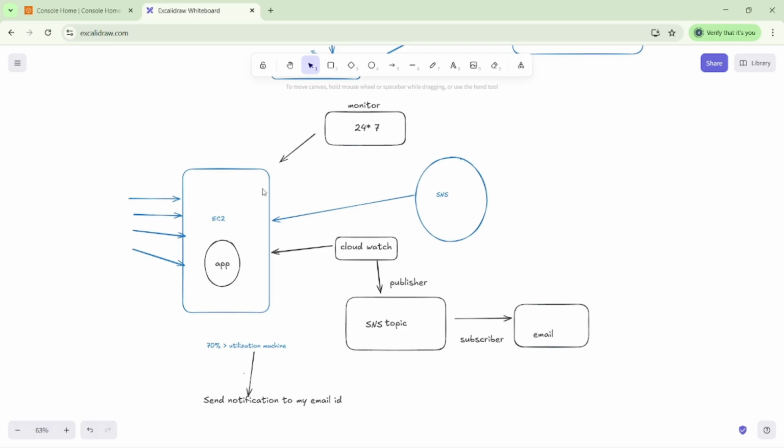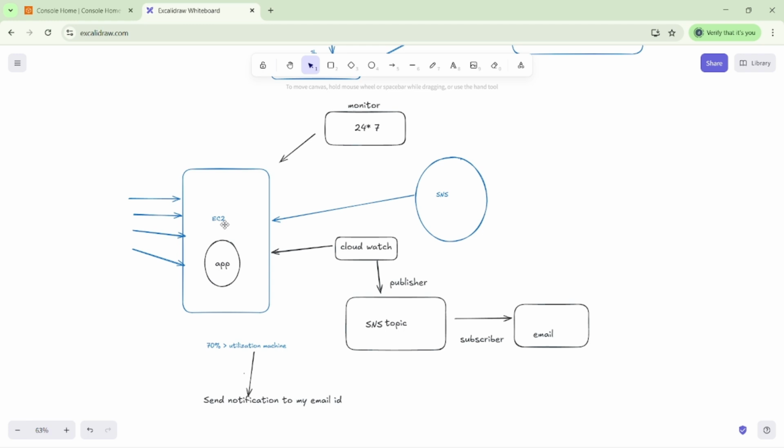Suppose the EC2 instance CPU utilization goes above 60-70% and reaches 100%, with continuously incoming traffic and continuously increasing load on our EC2 machines. Then it will crash our EC2 instances, and we cannot access our application in that case. So that's why we need to monitor our EC2 instance.